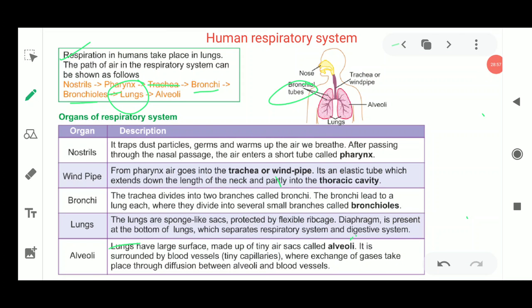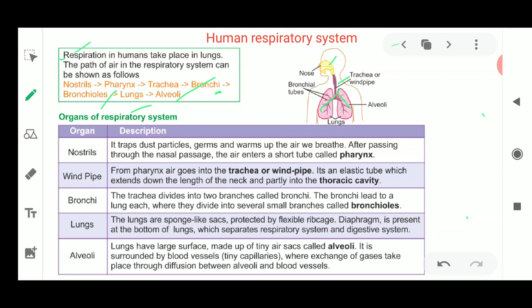This is again a ray diagram where you are shown how respiration takes place, where the air moves once it enters your nose. Once it enters our nose, it goes to the nostrils, then to a small tube-like structure, the pharynx, then into the trachea, then to the bronchi, and bronchi to bronchioles, then lungs, then alveoli.